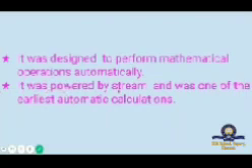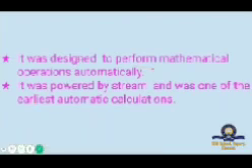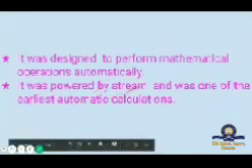It was powered by steam and was one of the earliest automatic calculators.